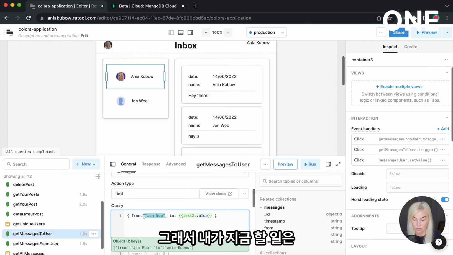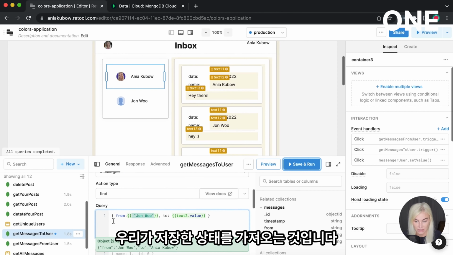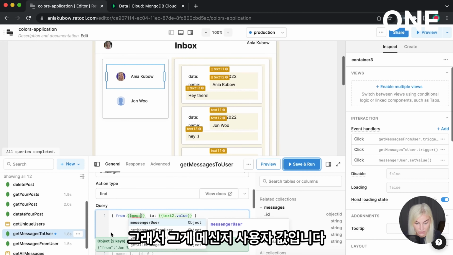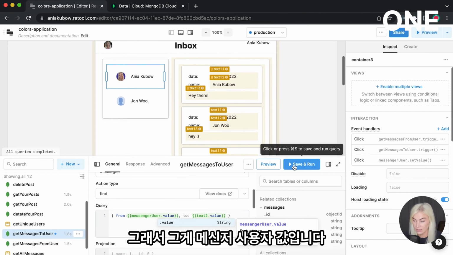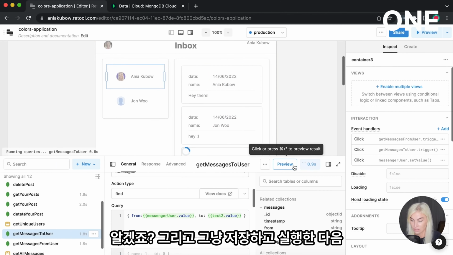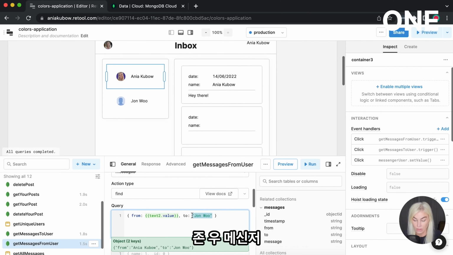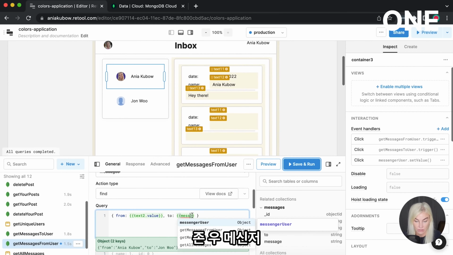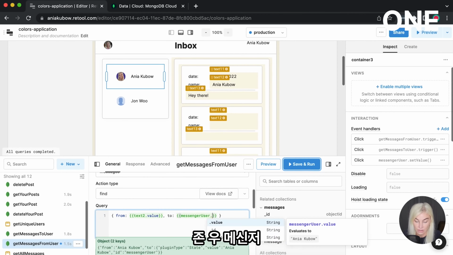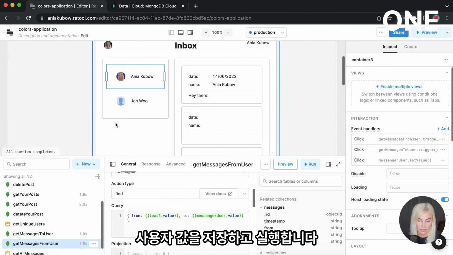So all I'm going to do is now get the state that we saved. So that's the messenger user value. Okay. And just save and run that. And do the same for here. So instead of hard coding John Woo, messenger user value, and save and run it.